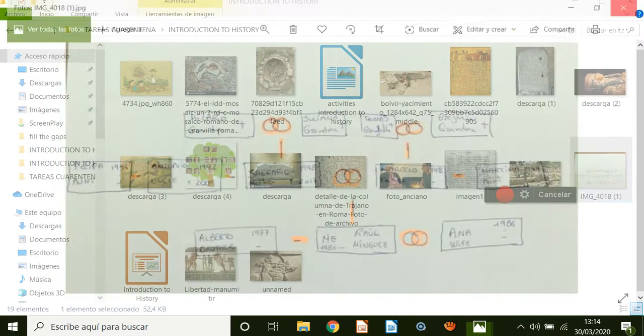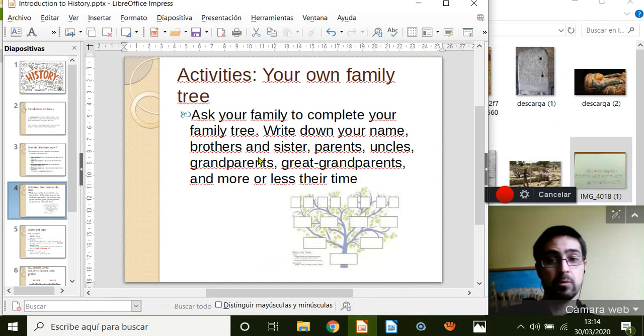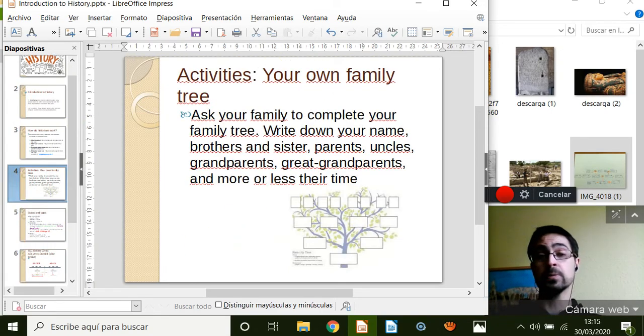Okay, this is the first introduction to history. I will continue tomorrow and the next days with the next diapositive, but I think that for today is enough. So remember, the first activity is to complete your family tree.